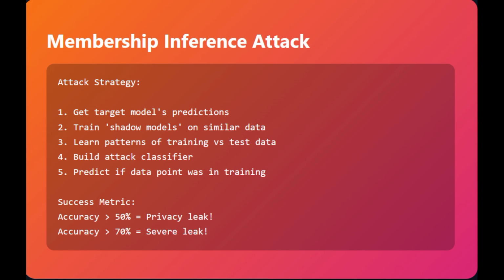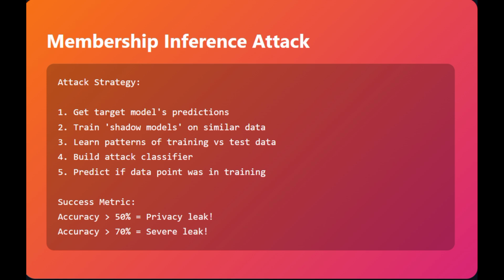Let me show you theoretically. As I said, for this membership inference attack we trained five shadow models, and after training, the attack classifier learns to recognize the patterns that indicate membership. High confidence plus certain prediction characteristics usually means in the training set, while lower confidence patterns mean not in the training set.